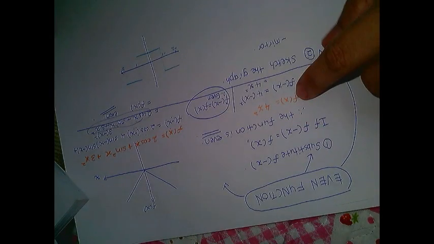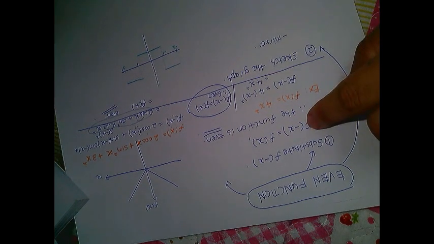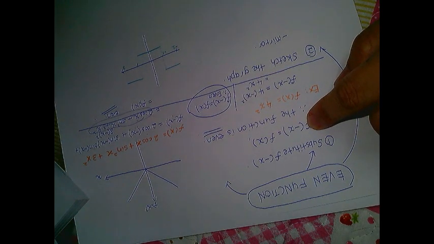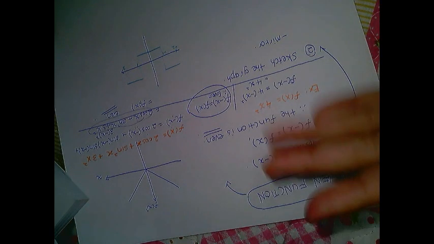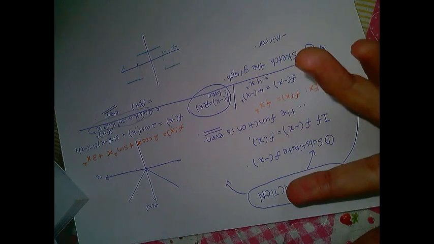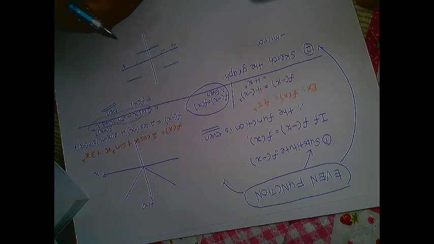If you are given only one single function, then you just replace x with negative x, and you check whether you have f(x) back or not. If you get the original function back, it means that the function is even. Okay, this is proven by the second method.